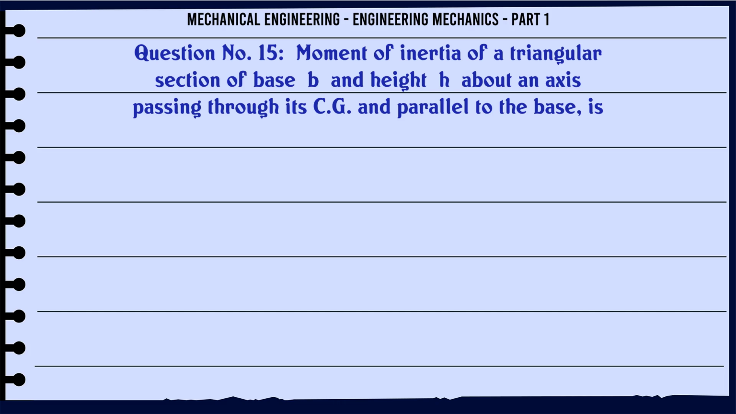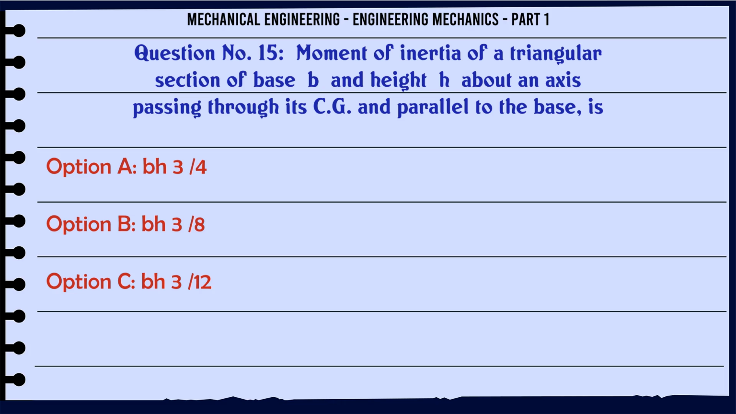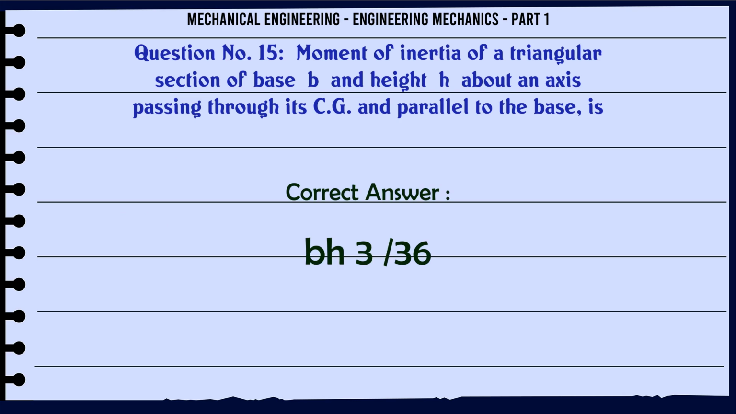Moment of inertia of a triangular section of base b and height h about an axis passing through its CG and parallel to the base is A. bh³/4, B. bh³/8, C. bh³/12, D. bh³/36. The correct answer is